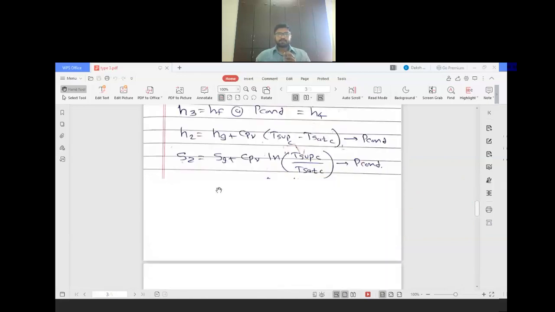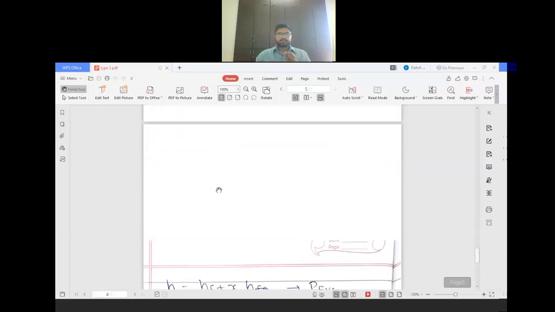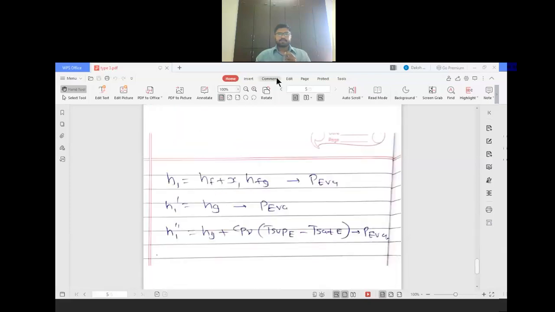Now then after you need to find out the enthalpy. So in enthalpy also three cases are there. Clear? So here you found out x1. So put that x1 here and find out h1. Here simple, h1' is equal to hg. And here you found out this. So put that value here and find out h1''. So I hope you have understood this.